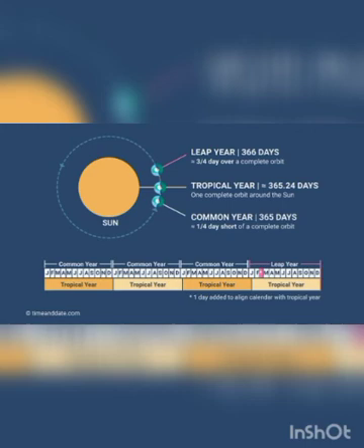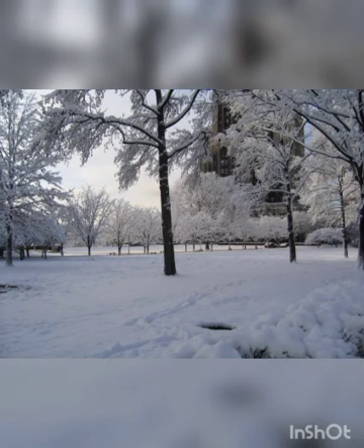Okay, very good. This extra 6 hours adds up to give an extra day. The extra 6 hours are added over 4 years: first, second, third, fourth. Then an extra day is given, because 6 into 4 is 24, and 24 hours is a day. So there is an extra day every 4 years. This is a leap year, which has 366 days. Can you clear it, ma? Any doubt for you? No. Okay, fine.